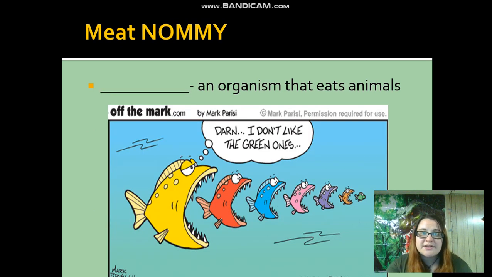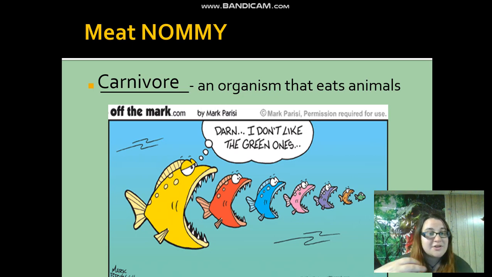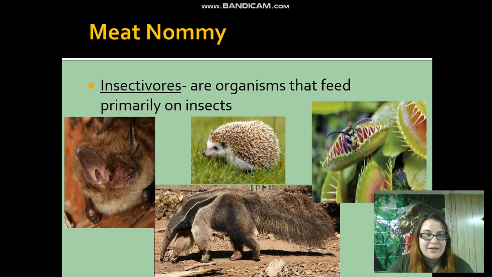Okay, so an organism that eats animals, or eats another animal, these guys are carnivores. Okay? And some of us prefer a more meat diet, and so we are really big on our carnivore side, and some of us prefer a more vegetarian diet, so we're more on the herbivore side. Okay? And then part of carnivores, we can split that down into insectivores. And so insectivores are organisms that feed mainly on insects.